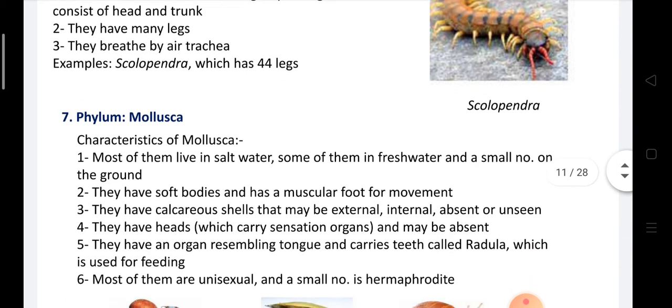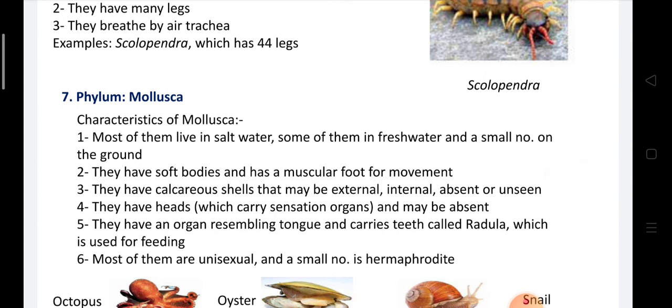Phylum Mollusca. Mollusca means animals with soft bodies. Most of them live in salt water, some of them in fresh water, and a small number of them on the ground. They have soft bodies and a muscular foot for movement. They have calcareous shells that may be external, internal, absent, or unseen.